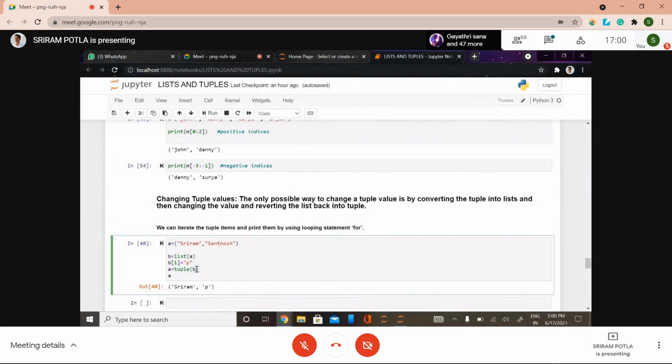You just input the list variable, here B. It is converted into a tuple and the output is a tuple. See here. Is that clear? Yes, sir, it is clear.